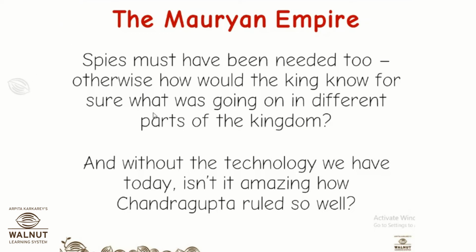Nobody will realize that. And just imagine all this without the technology. Did Chandragupta Maurya have WhatsApp? Did he have Facebook, Messenger? No. Telephone, emails? Nothing. But yet he knew what was happening in his kingdom, and that was because of his spy system. Okay, so without any technological help, also, he was managing his kingdom very well.